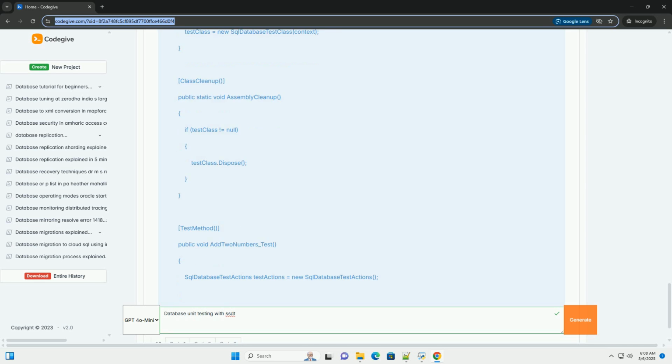2. Create a test project. This is where you'll write your unit tests to verify the behavior of your database objects. In Solution Explorer, right-click on your solution, Solution My Database. Go to Add - New Project. Search for SQL Server Unit Test Project or navigate to SQL Server Unit Test Project. Name your project, example My Database.tests. It's common to append .tests to the database project name. Click Create.